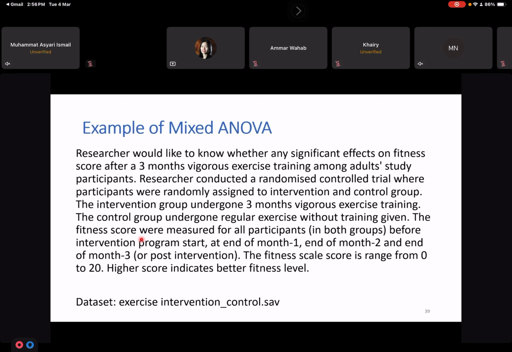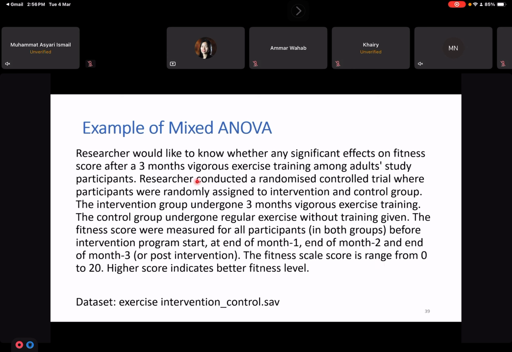The fitness score was measured for all participants in both groups before the intervention program starts, and then measured again at the end of the first month, at the end of the second month, and at the end of the third month, which is the post-intervention. The fitness score ranges from 0 to 20, so a higher score indicates a better fitness level.